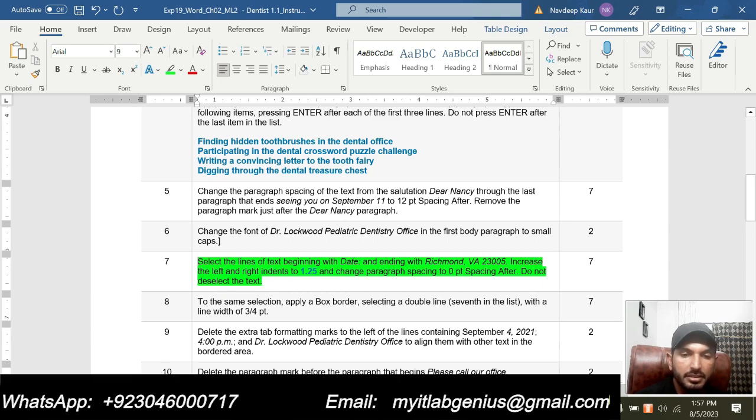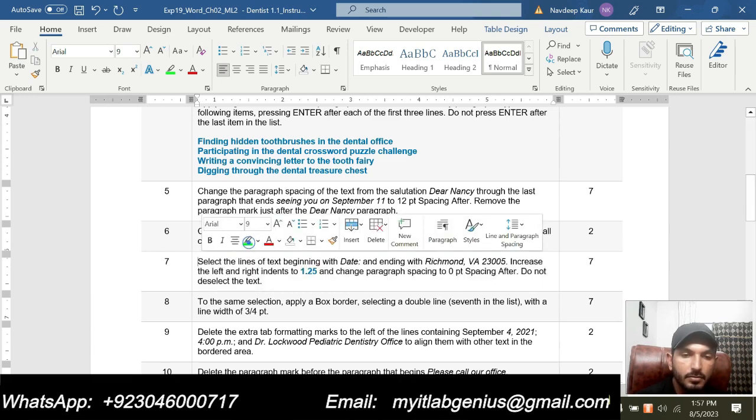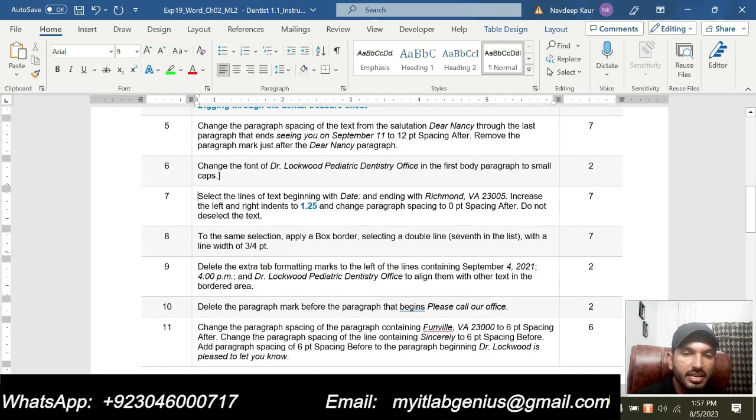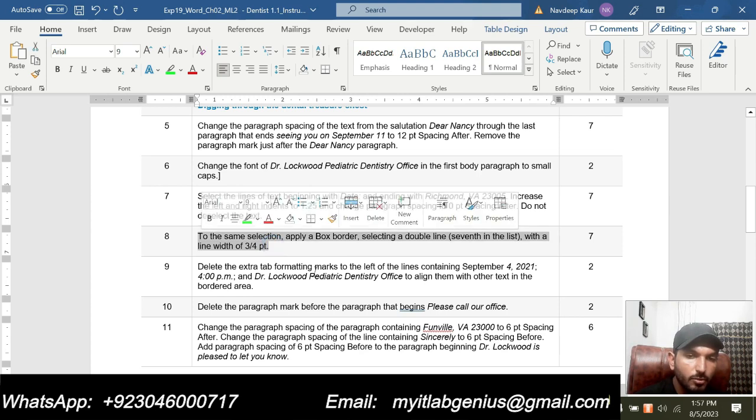So step number 8 is, do the same selection, apply a box border, selecting a double line with a line width of 3/4 point. So now we are supposed to apply a box border to this one.